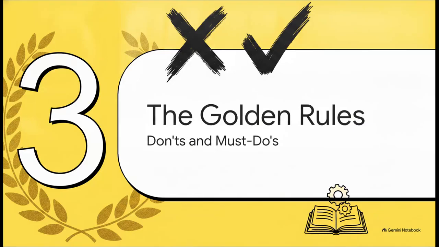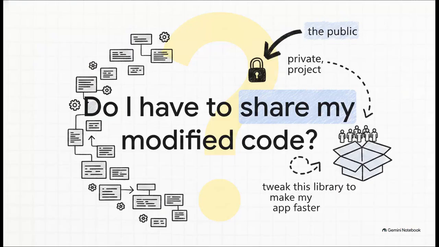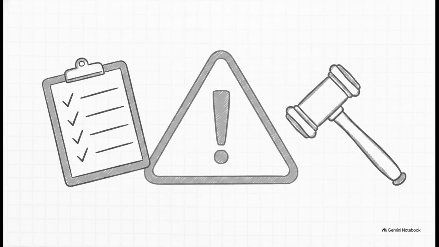Which brings us to Part 3, the golden rules. So here is easily the biggest question beginners have when they start mixing open source code with their commercial projects. If I download this library and tweak it to make my proprietary app run 50% faster, do I legally have to give that highly customized, optimized code back to the public? The answer is an emphatic no.